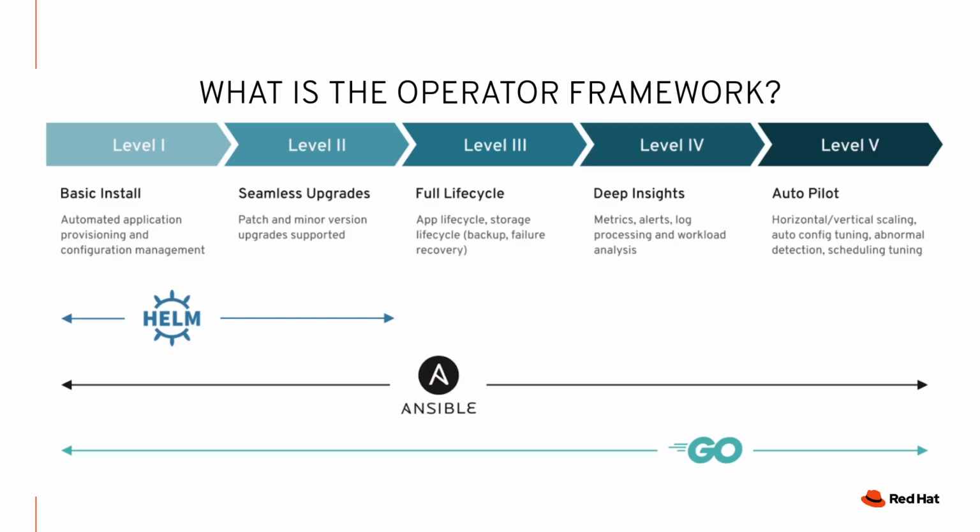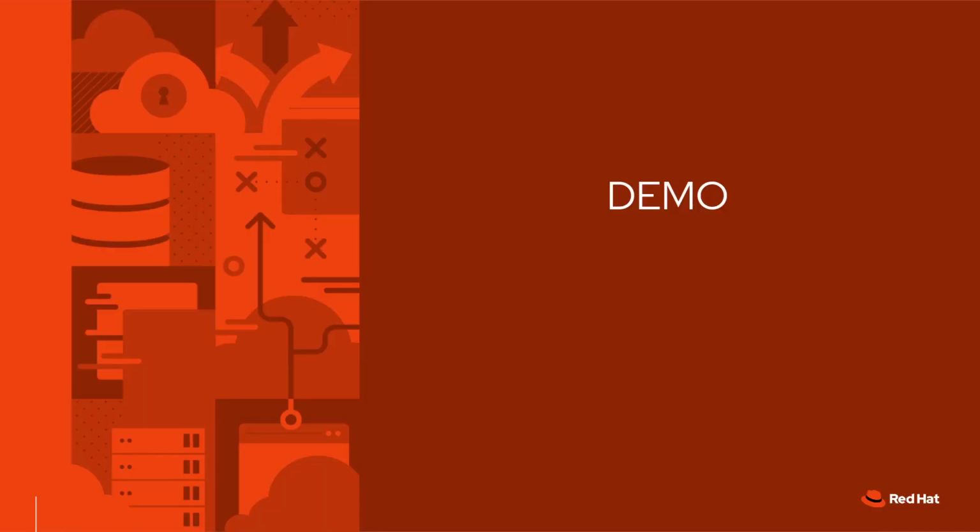Of course, Golang is the language of Kubernetes, and so if you need to unlock some of those low-level Kubernetes primitives, Go is definitely going to provide advantages for doing so. However, I think Ansible, by and large, for most of us in most use cases, is going to be the language of operators. And now, as we get into the demo, we're going to see that, and we're going to go through step by step and build an operator with Ansible.